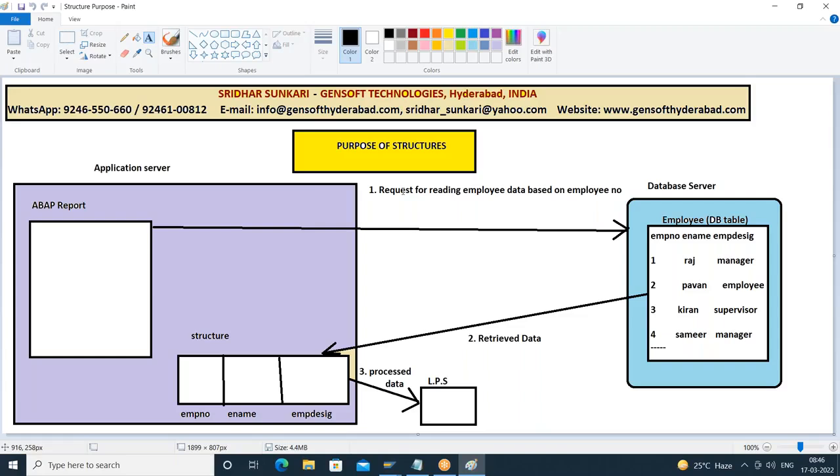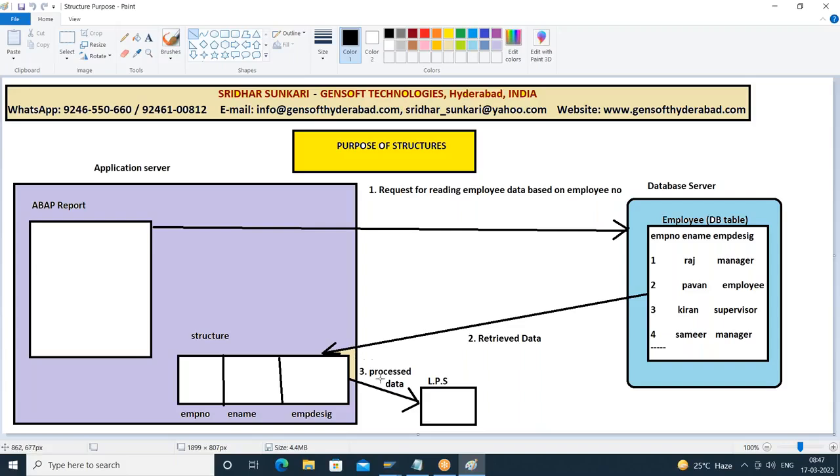Huge amount of data is there in the database server. I need to manipulate a record in the table. So what I'll do, I should not do the manipulation directly in the database. Whatever the record you want to manipulate, you'll retrieve that record to the structure, where the structure gets created in your application server. Wherever your program gets executed, there the structure gets created. So that record will be stored in the structure.